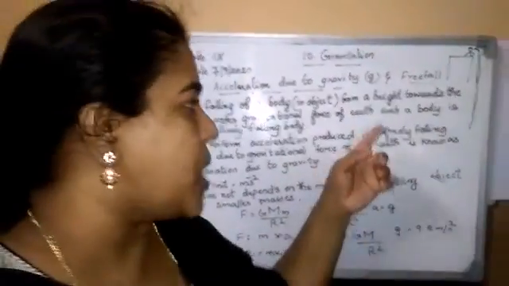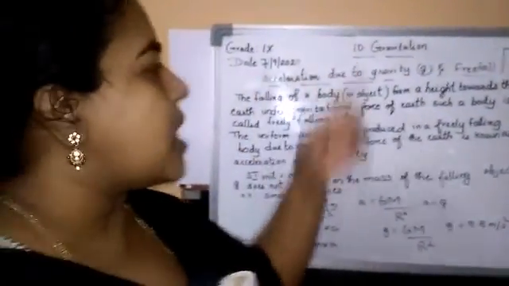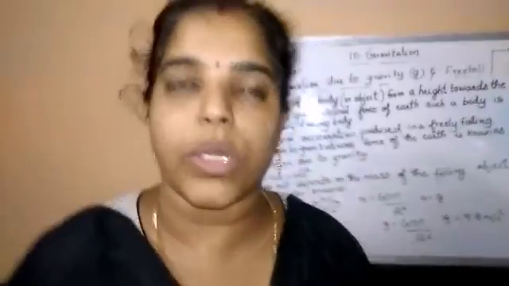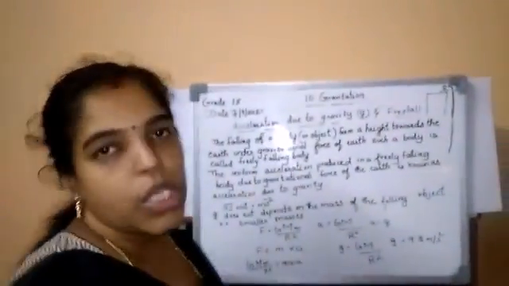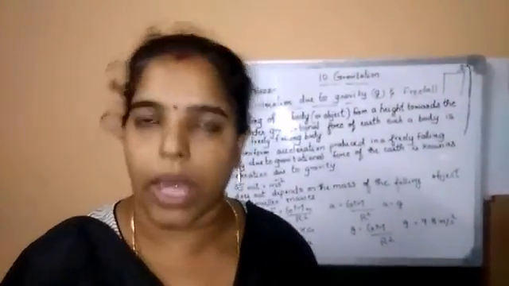And the unit of g is the same as the acceleration. What is the acceleration unit? Meter per second square. So small g denotes acceleration due to gravity. What is the unit of g? Small g, meter per second square.